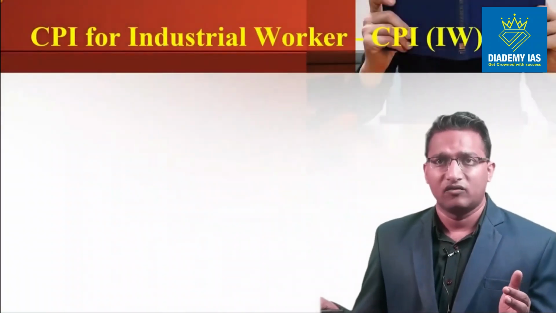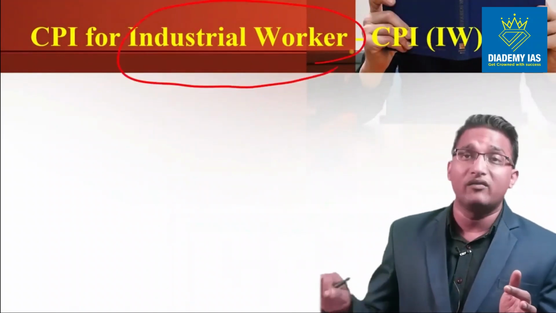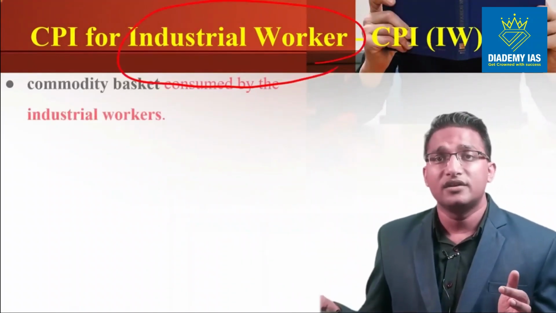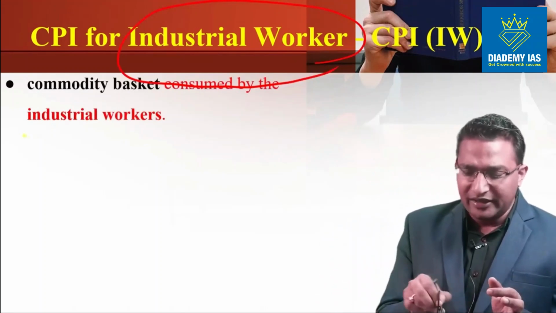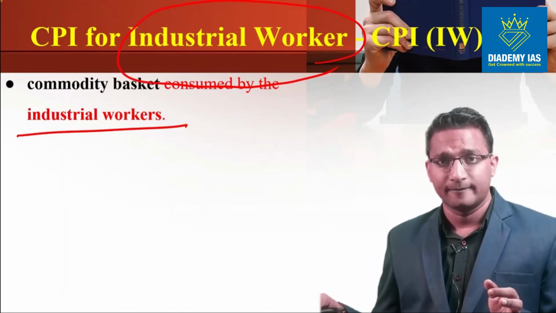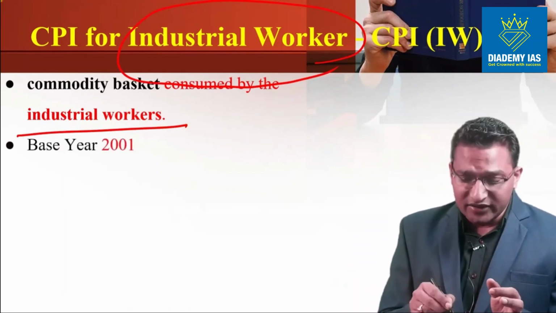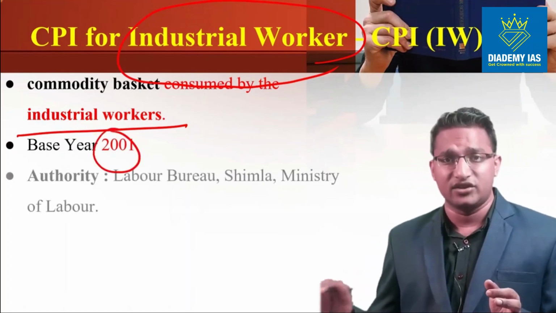CPI for the industrial worker, first of all. It clearly indicates that this is for the industrial worker, the people who are working in the industry, right? So this represents those commodities which are consumed by the industrial workers, and it tracks the prices of those goods. The base year is 2001. This is very, very old. The discussions are there that this can be changed.